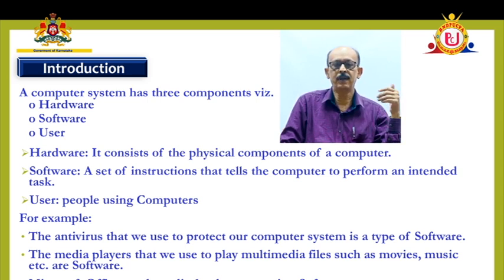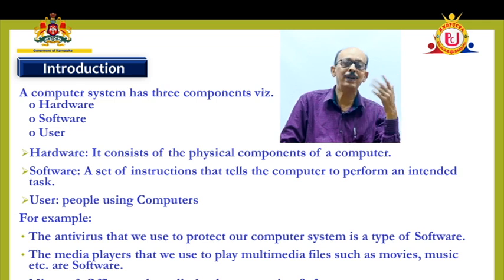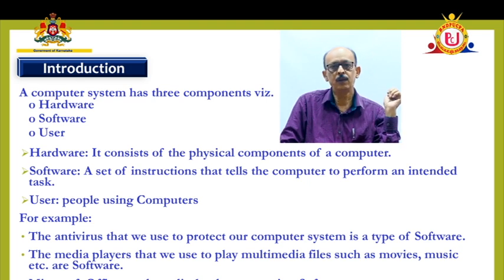User, of course, is all of us, the people who are using the computer for different applications. There is one thing called utility. Maybe in the next, detailed classification, you will get the particular utility definition. A computer antivirus is a software. All of us are using that for clearing the virus from the system.